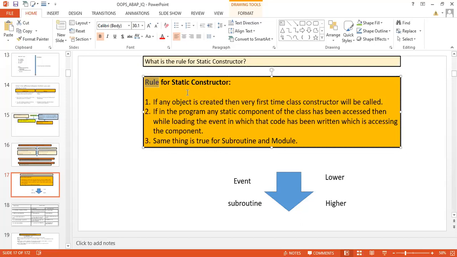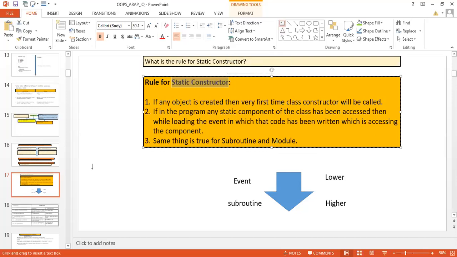So we know that the static constructor is going to be called the very first time when you are going to access any static component of a class, or you want to create the object of a class.